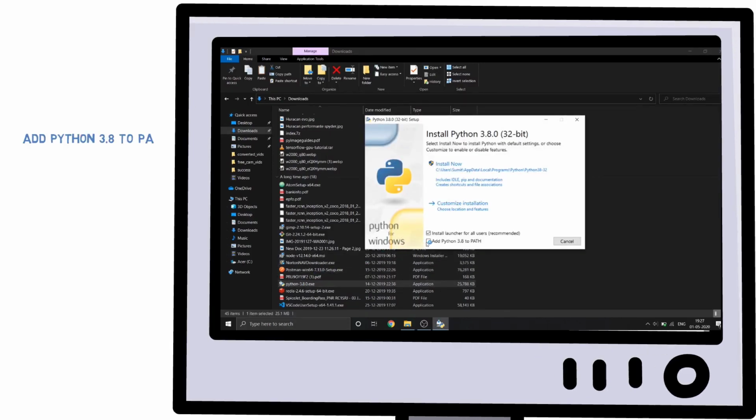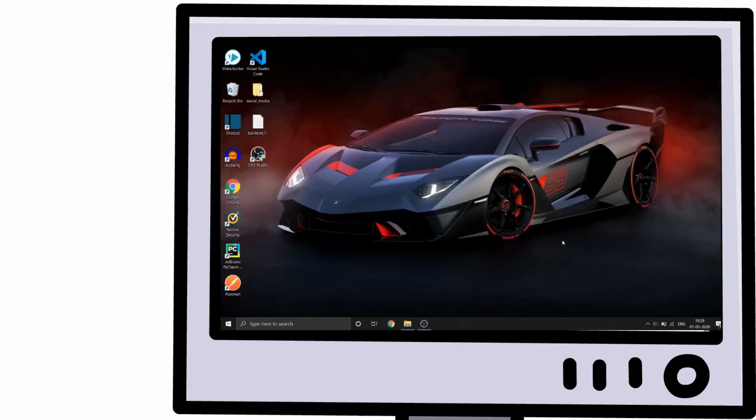You will see this pop up. Make sure you tick this checkbox. Now all you really need to do is click on install now. It may take some time to install, but once it's done, you can close it.